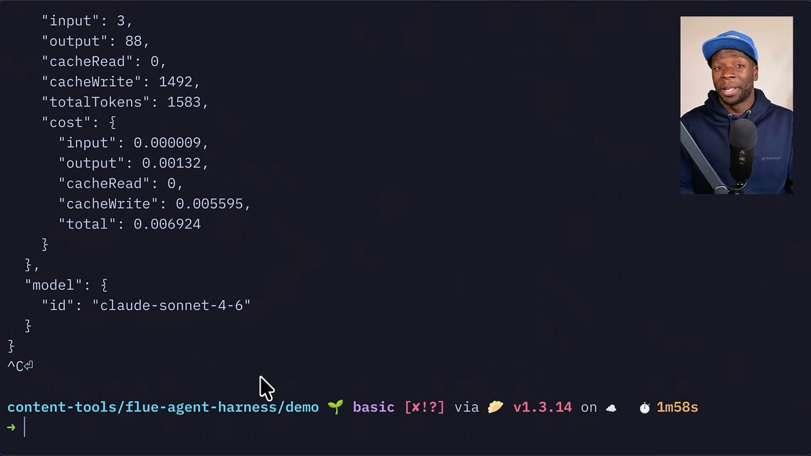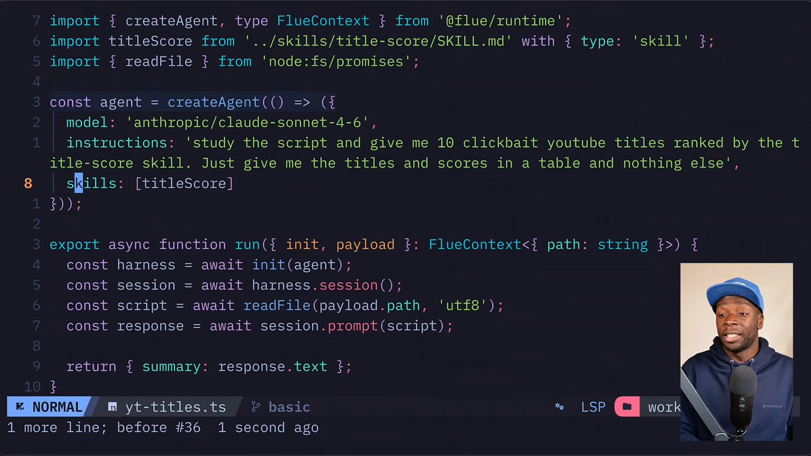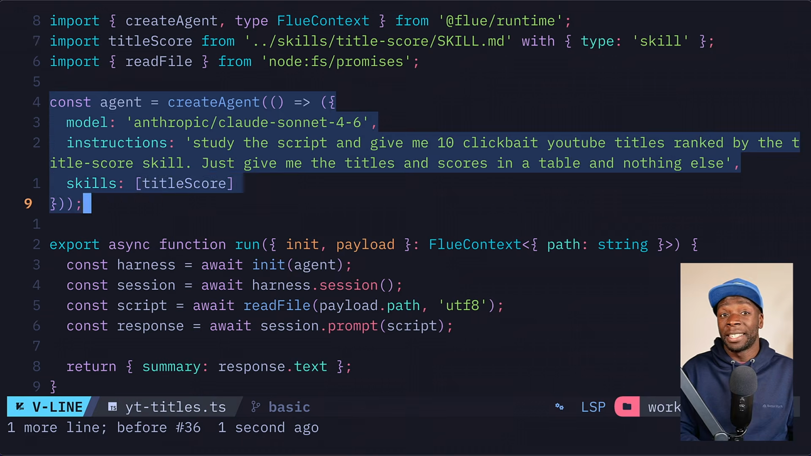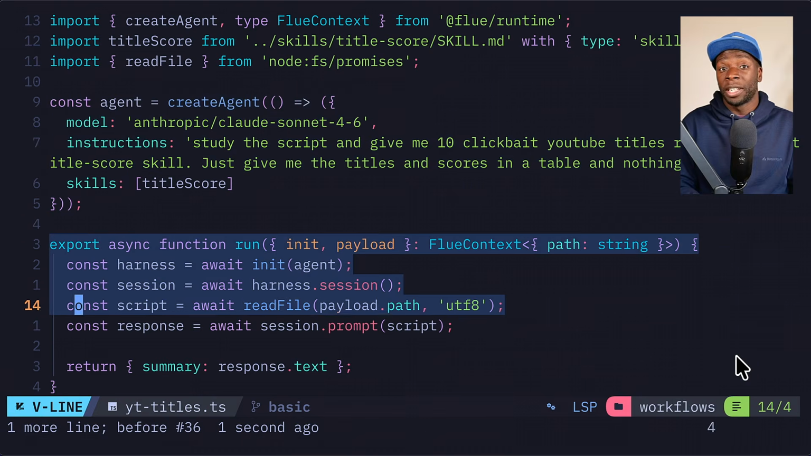Let's do something a bit more complicated. Let's build a workflow to help generate some titles for this YouTube video. And to do that, again, we're creating an agent with some more complex instructions. And this time we actually have a skill. So the skill is imported here with a skill import attribute. And here, notice we're no longer exporting the agent itself, but this time we're exporting a function called run.